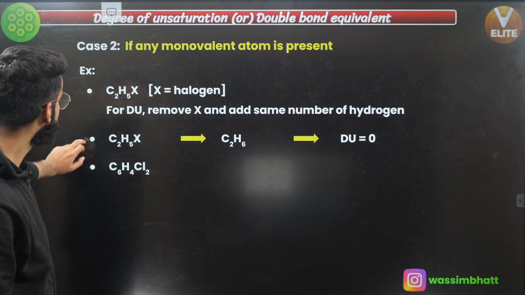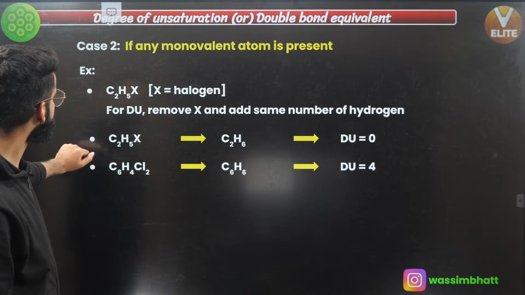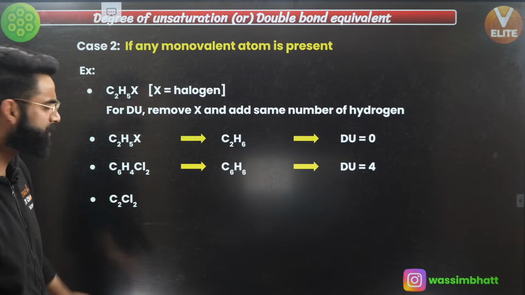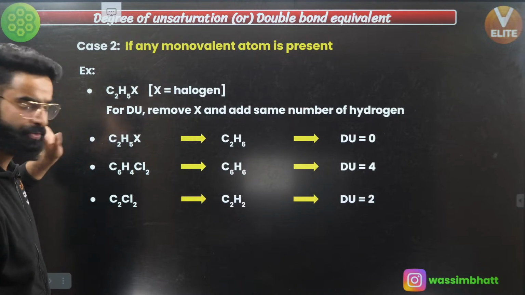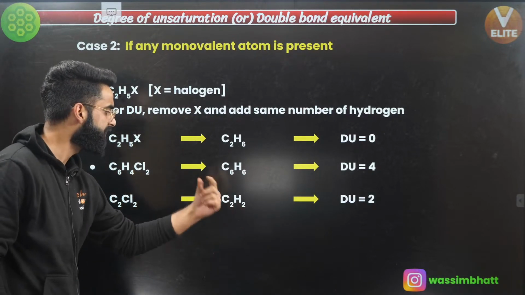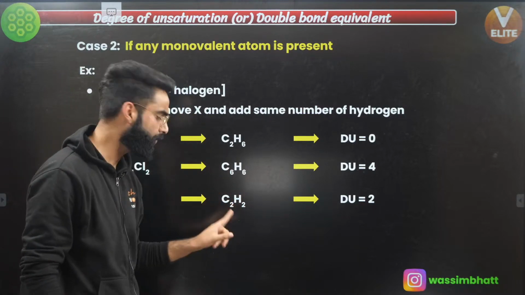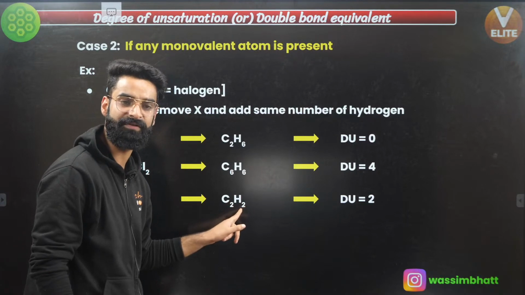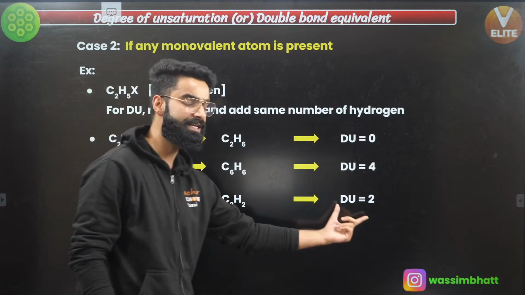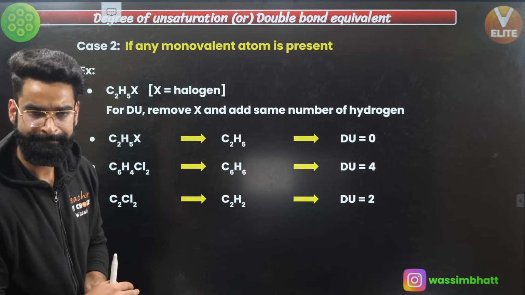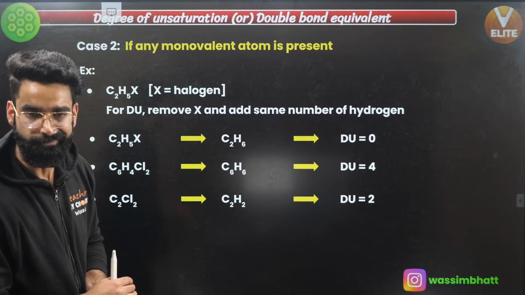Okay, moving on, we have got C2Cl2. We have got simple C2Cl2. Similarly, you can do it in the same way, right? Remove these 2 chlorines, add 2 hydrogens. Now for this C2H2, calculate the DU. You know the value of X, you know the value of Y. X stands for the number of carbon atoms, Y stands for the number of hydrogen atoms. Use the formula, get the DU. Once you get the DU, you can easily propose its structures, right?